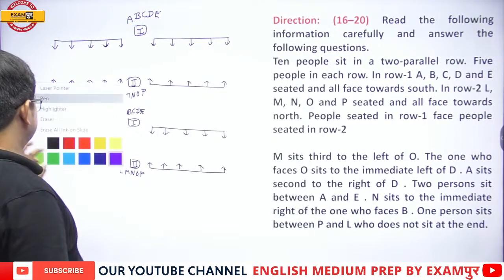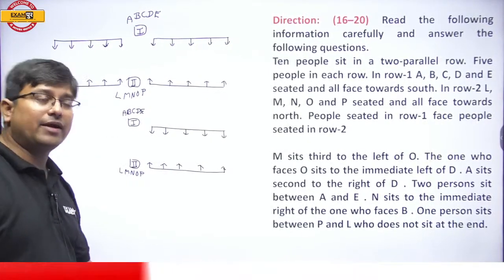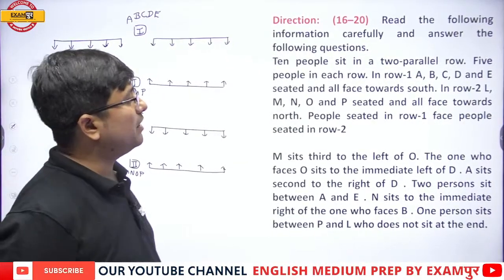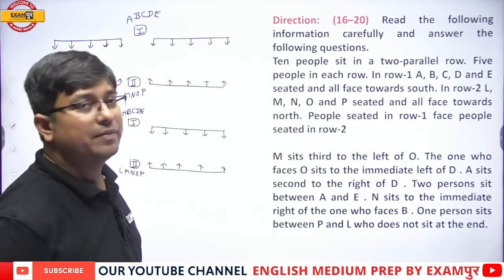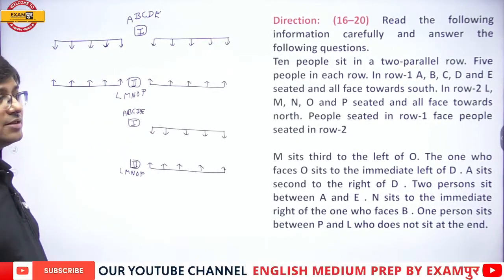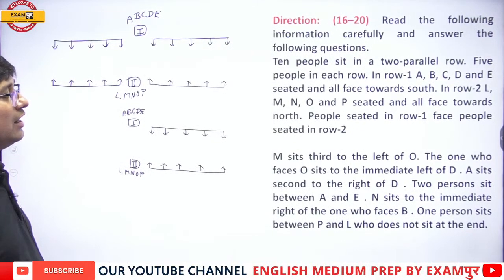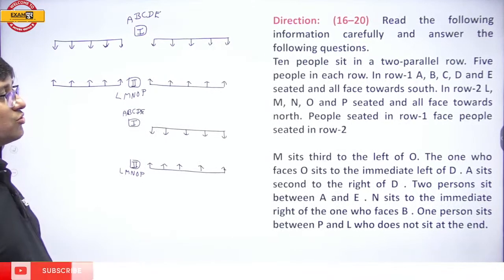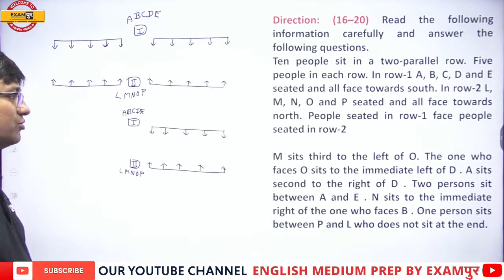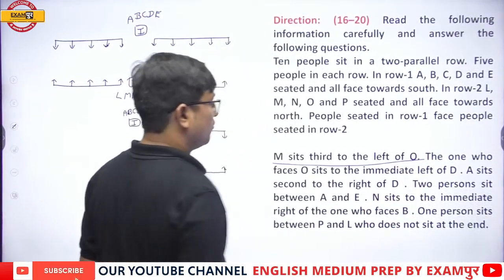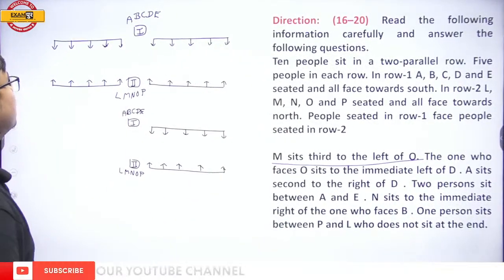Okay, time is up. Now kindly pay attention. 10 people sit in 2 parallel rows, 5 people in each row. In row 1, A, B, C, D, E are seated and all of them are facing south. In row 2, L, M, N, O, P are seated and all of them are facing north. People seated in row 1 face people seated in row 2. Now M sits third to the left of O.